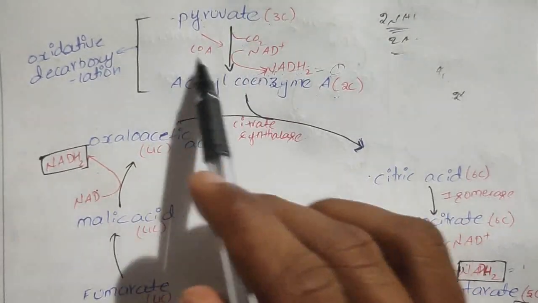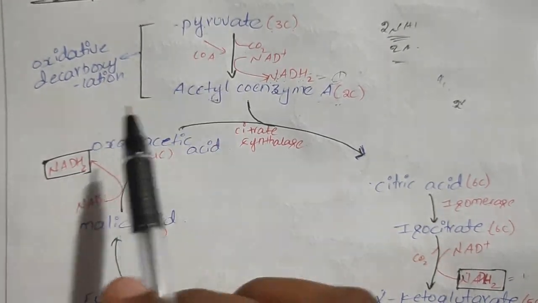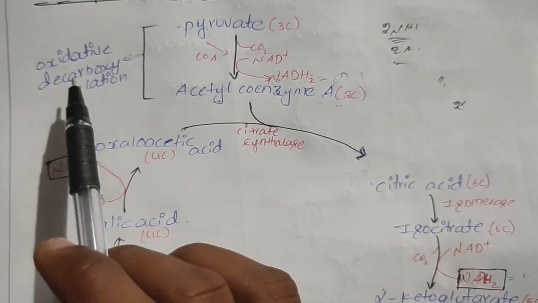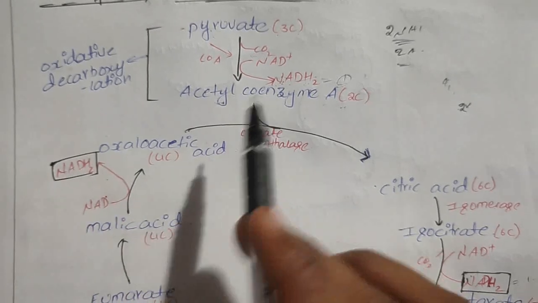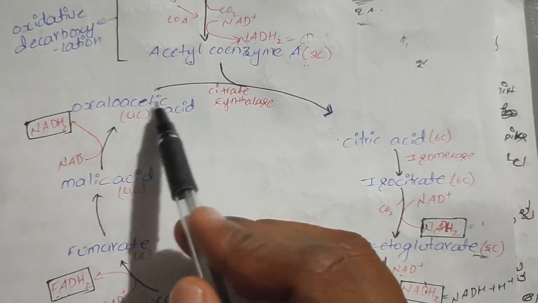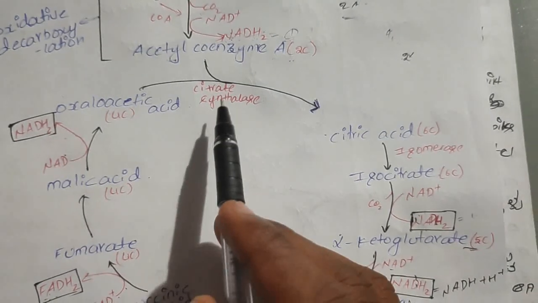So this process is not included in the Krebs cycle, because this conversion of pyruvic acid into acetyl coenzyme A is known as oxidative decarboxylation. It won't be included in the Krebs cycle. The Krebs cycle starts with the combining of oxaloacetic acid with acetyl coenzyme A with the help of the citrate synthase enzyme.